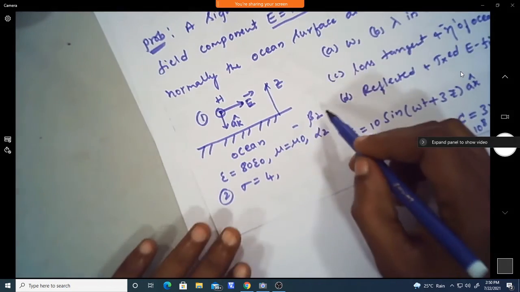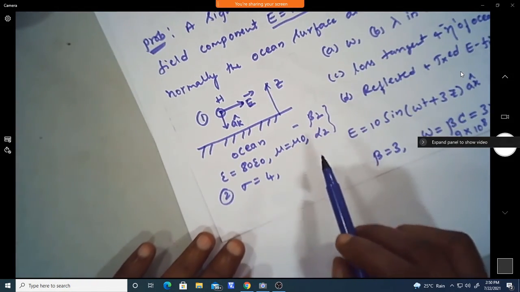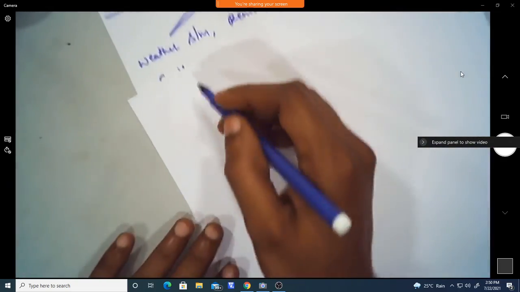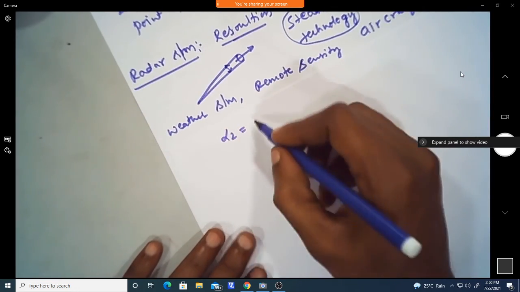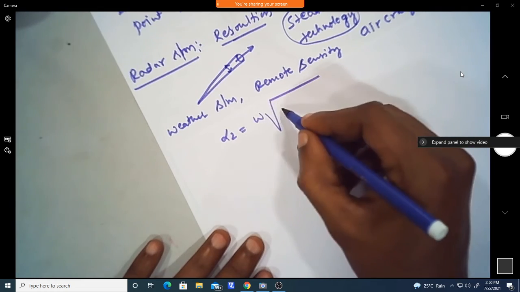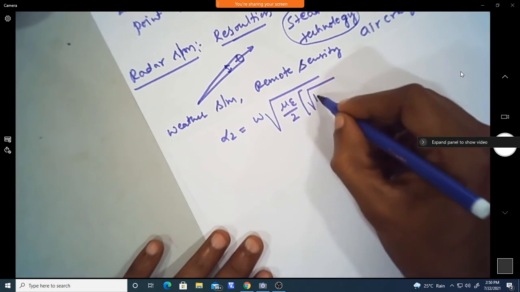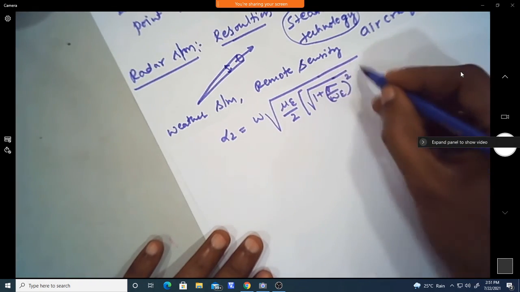This expression we know: for alpha 2, it is omega into root of mu epsilon divided by 2 into square root of 1 plus sigma by omega epsilon whole square, minus 1.